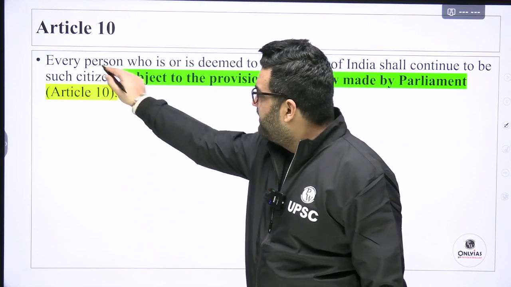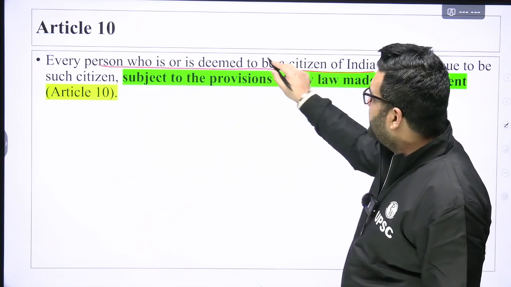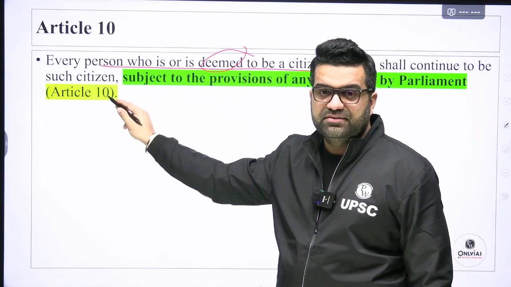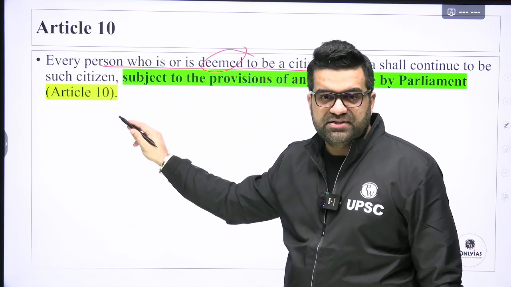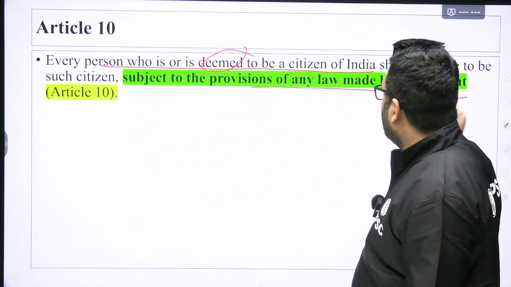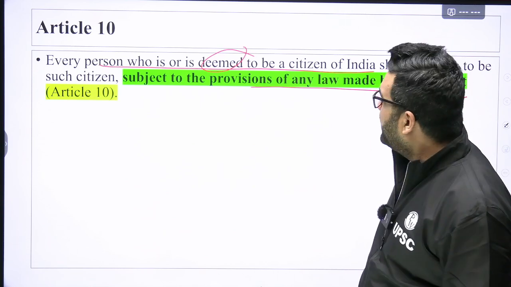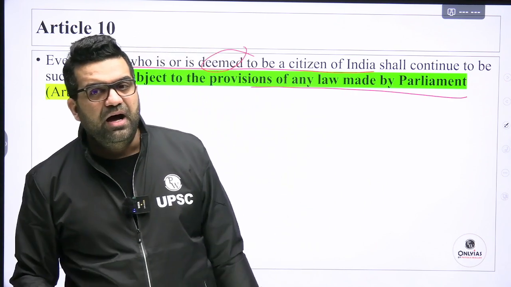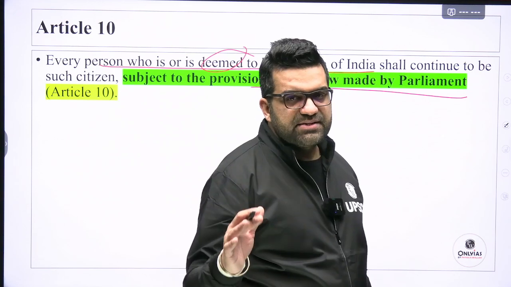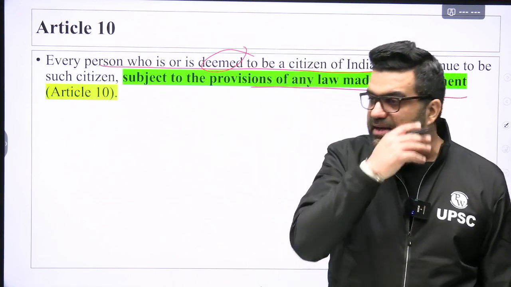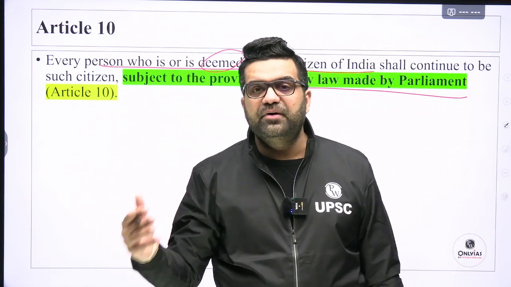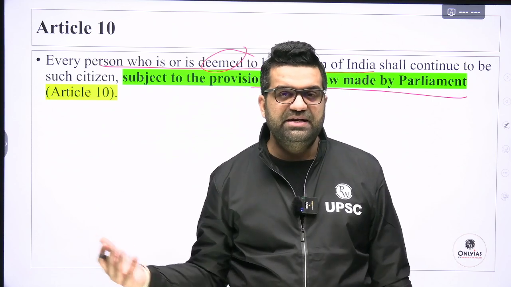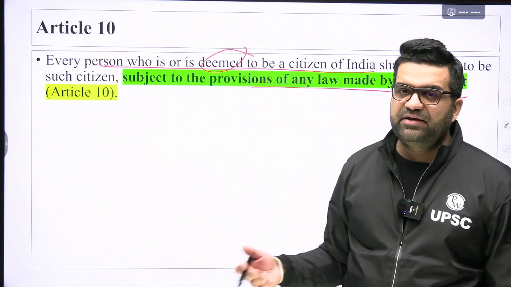Article 10, every person who is assumed to be a citizen of India shall continue to be such citizen, subject to the provisions of any law made by the Parliament. So if I am a citizen of India by virtue of my birth in India, I will continue to be a citizen of India, provided I conform to the existing law of the land, the Citizenship Act 1955, as it is updated from time to time.